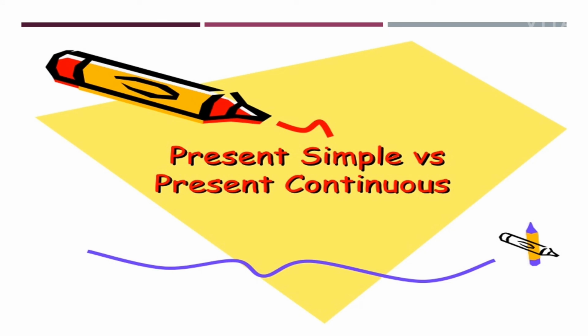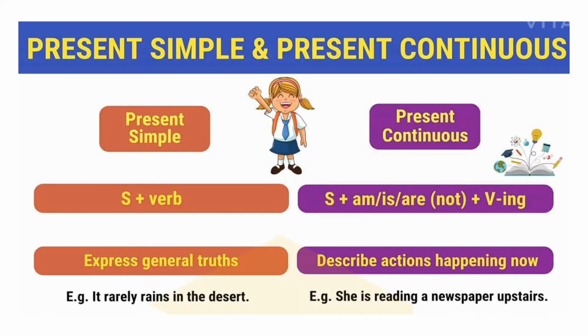Now where to use present simple and present continuous? What's the difference between these two? So have a look. Students, in present simple the rule is subject plus V1, but in present continuous the rule is subject plus is/am/are plus V plus ing. Clear? So present simple is used to express actions of general truth, and present continuous is used to describe actions that are happening right now.